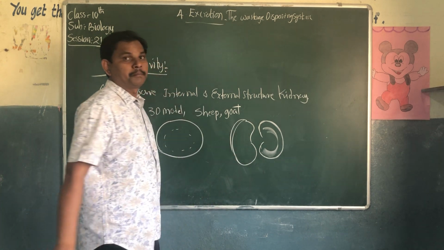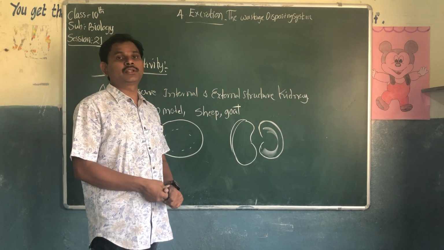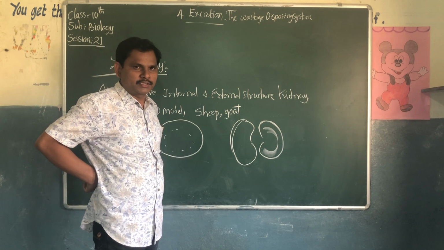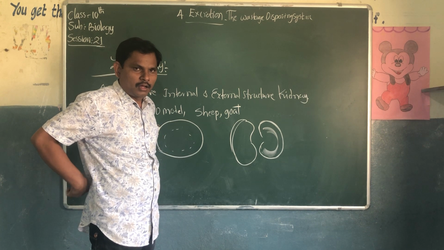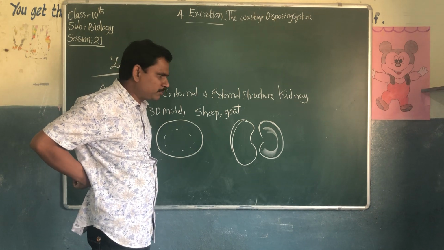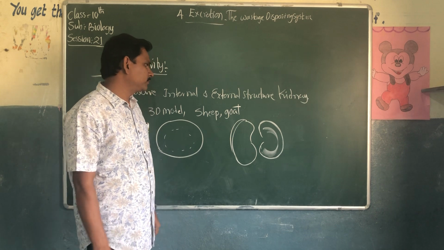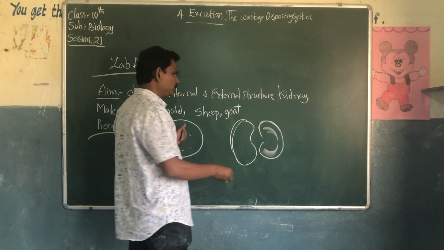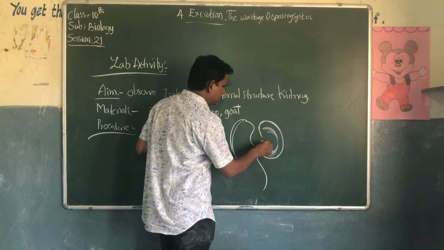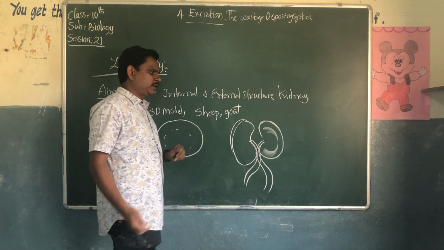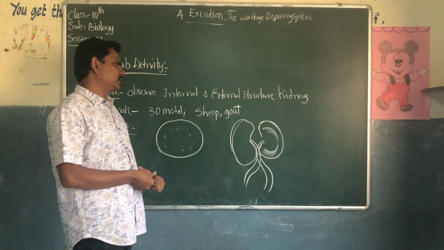Actually, the pair of kidneys is located outside the abdominal cavity. This is the abdominal cavity. So a pair of kidneys and a pair of ureters we can also see.